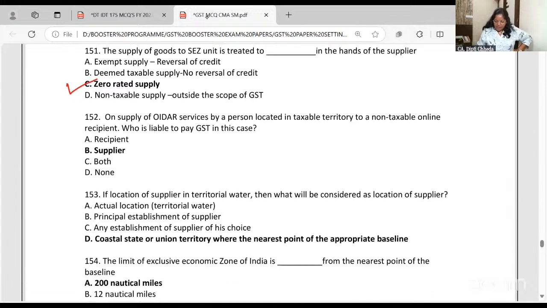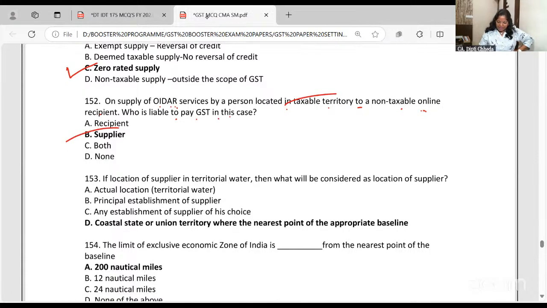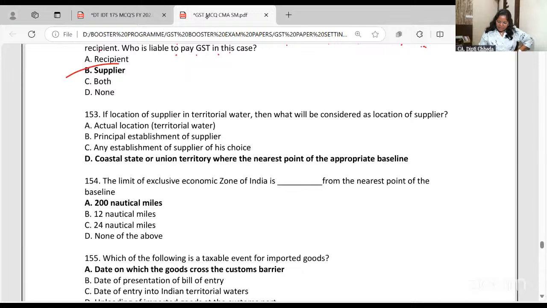On supply of OIDAR services, online services for person located in taxable territory to a non-taxable territory, online recipient. Who is liable to pay the GST? Supplier. Supplier will pay who is supplying. And they will take it inclusive of GST.